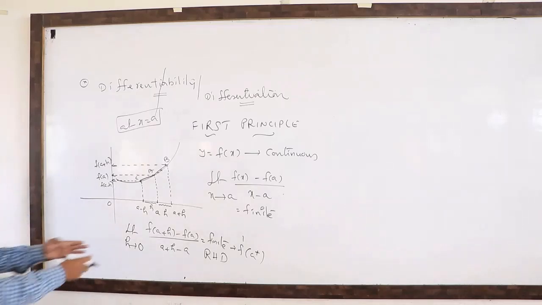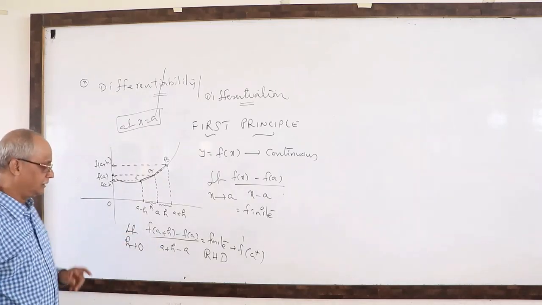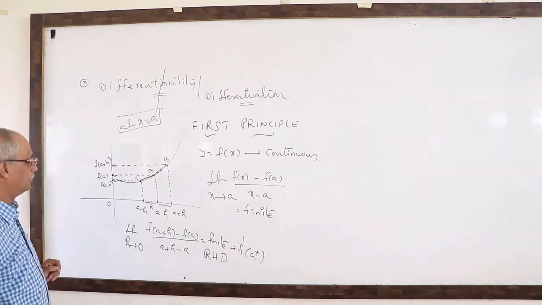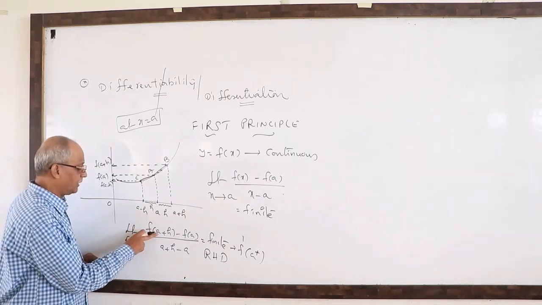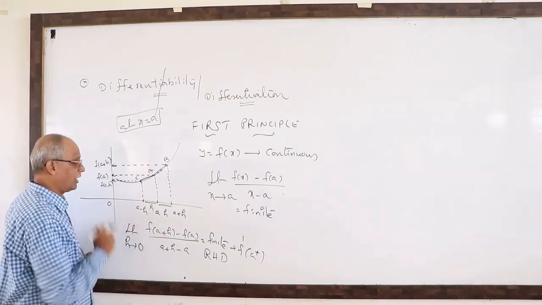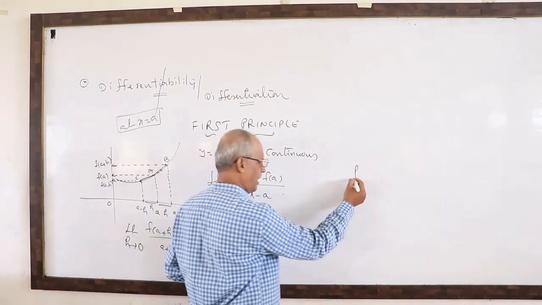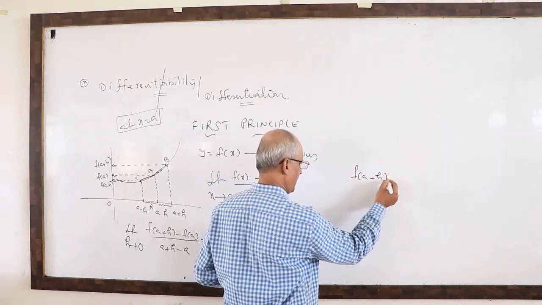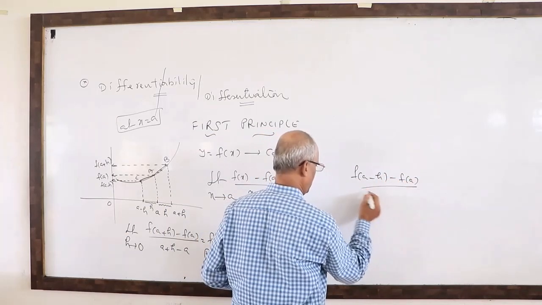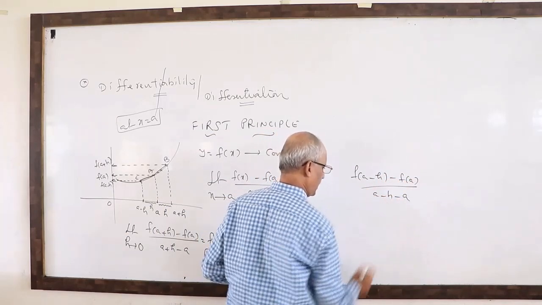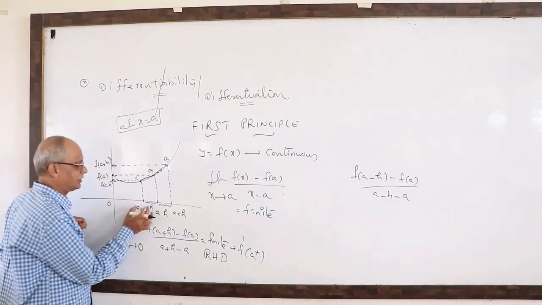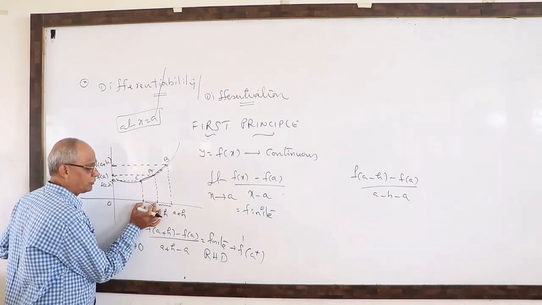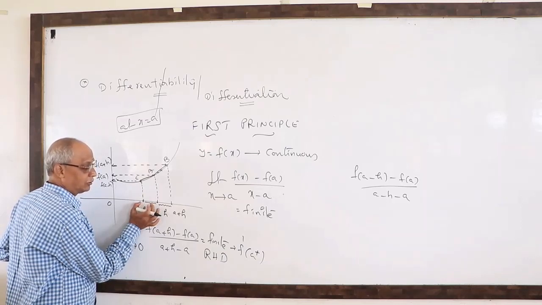Now, the same pattern. Consider the ratio, in the place of a plus h, now you have a minus h: f of a minus h minus f of a, divided by a minus h minus a. Again, same reason, the distance is negligible compared with 0, almost 0.